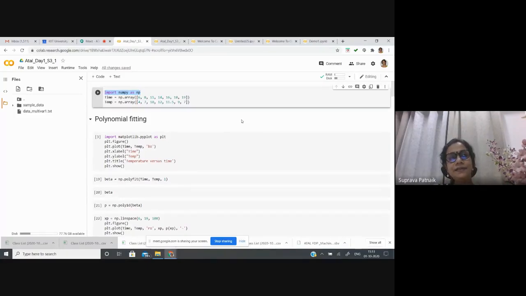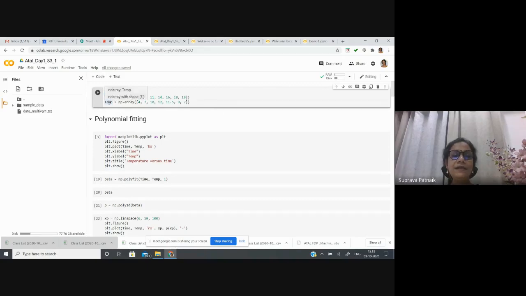A simple list has the square bracket, the array comes with the round bracket, and the dictionary comes with the curly bracket. In this case, this is an array, that is why I have the round bracket. Inside it, in the square, I have a list, simply a single row of the array time.